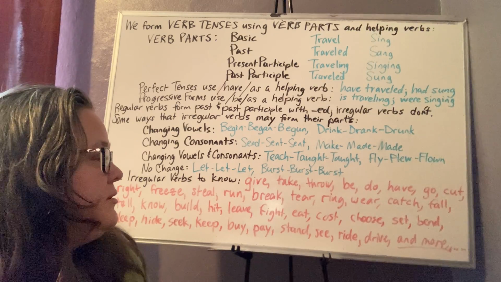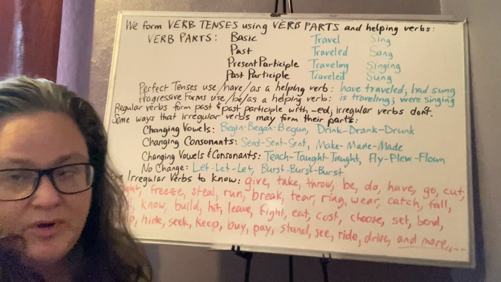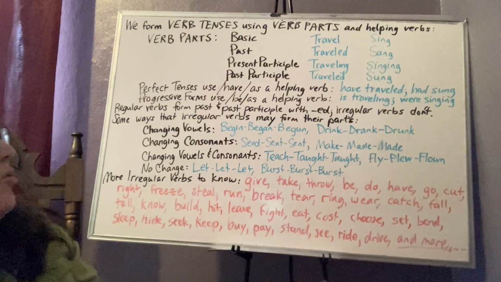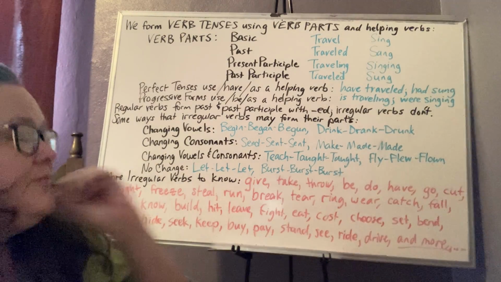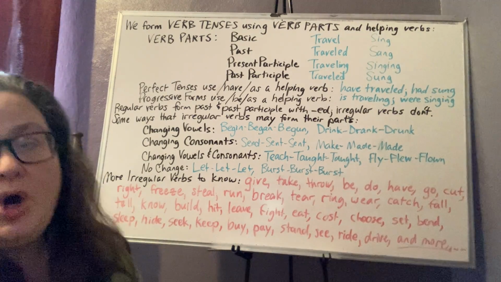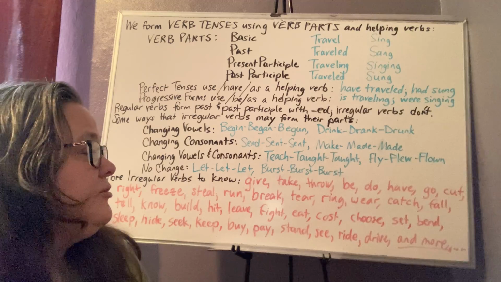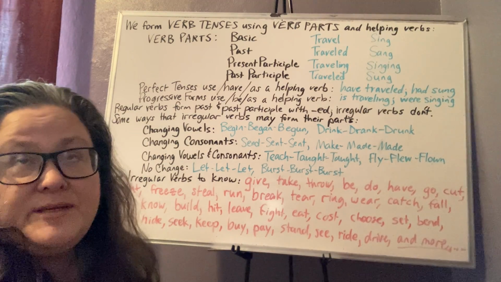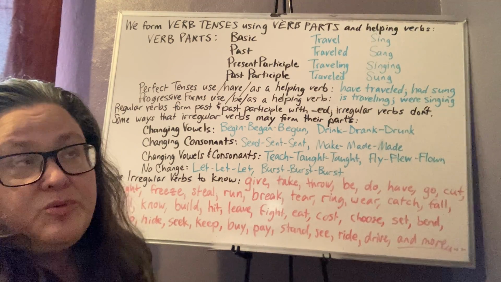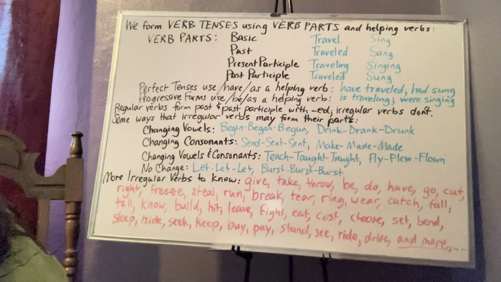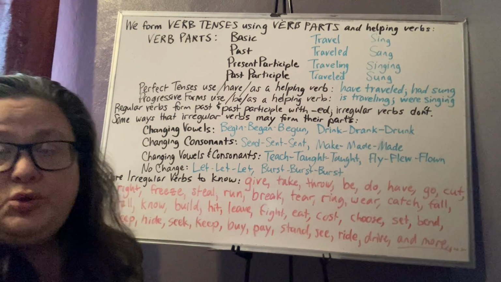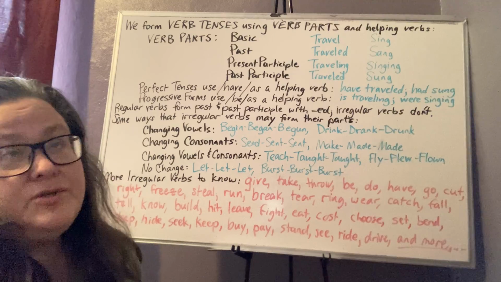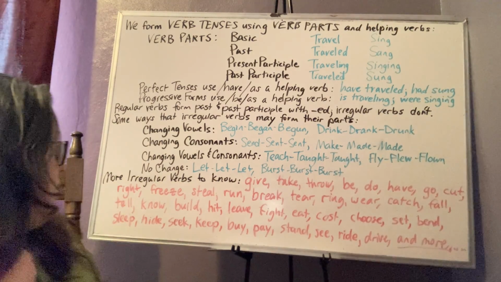And I have worn that before. Wear, worn. Wear, wore, worn. Catch becomes caught for both past and past participle. Fall, yes, past tense is fell. Past participle is fallen. Tell, told, and also for past participle told.